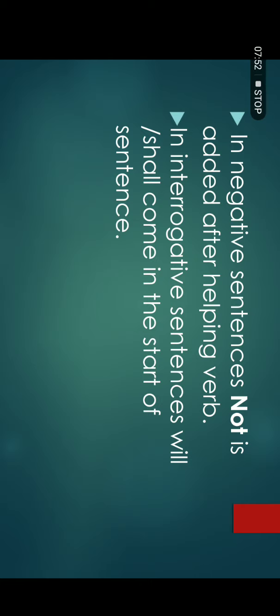Now we will discuss how you can translate the interrogative sentences. If you have a question in a sentence and it ends with the words chuke honge, chuka hoga, chuki hogi, that is an interrogative sentence, and in that sentence the arrangement changes. In the positive sentence, you use the helping verbs after the subject, but in the interrogative sentence the helping verb that was used after the subject will be used at the start of the sentence.